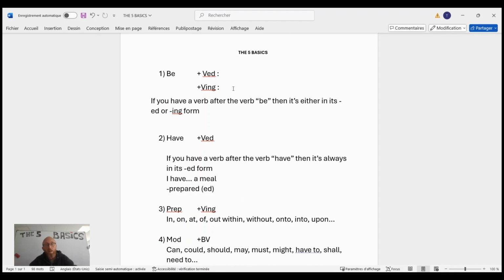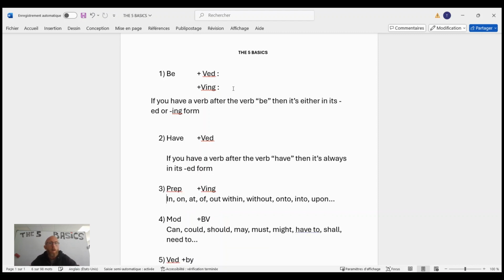And how should you translate it, to keep on giving you examples with that? "J'ai," I have, present tense, "préparé un repas." And that makes sense. So if you're not sure of yourself during the TOEIC or while you are writing or speaking, you can always try that, with a translation, and that's going to show you that you're right. So very quickly, the have verb, there's a verb after, ed form, you don't think, you don't waste your time, you save some energy, and you know you're right. You don't even have to read the full sentence, you know you will be right, which is, in my mind, super comfortable.